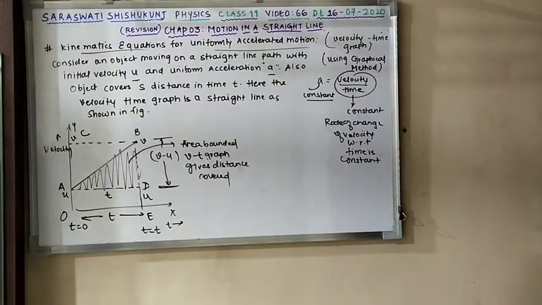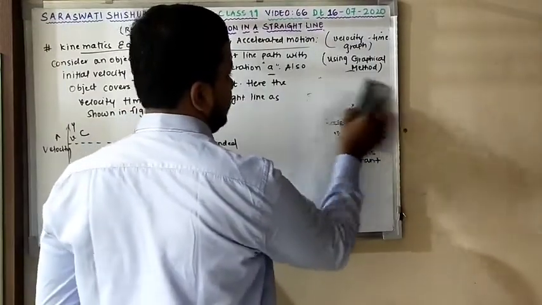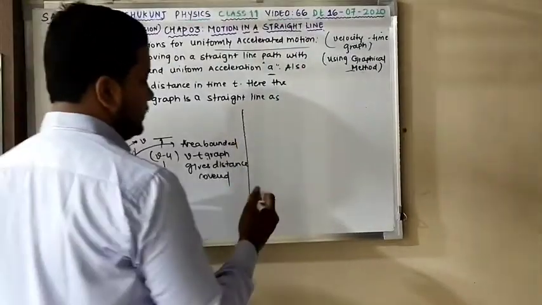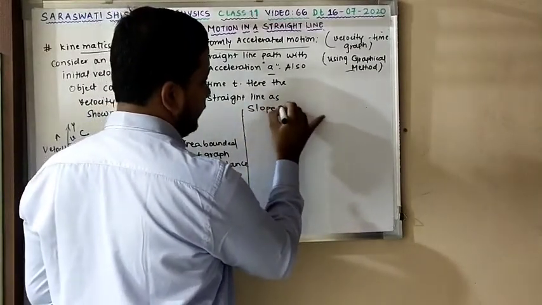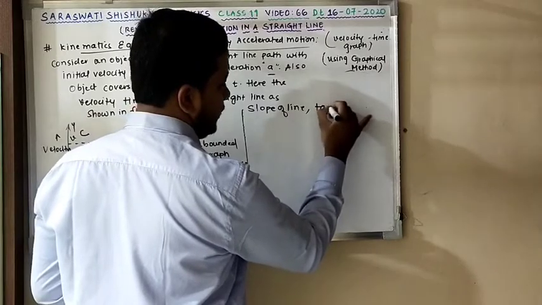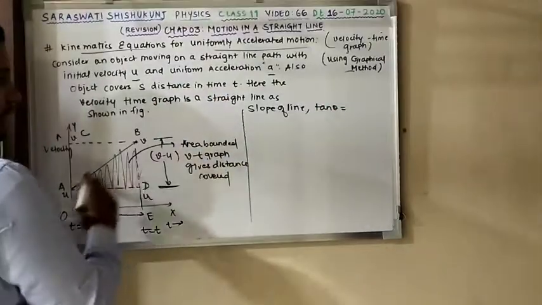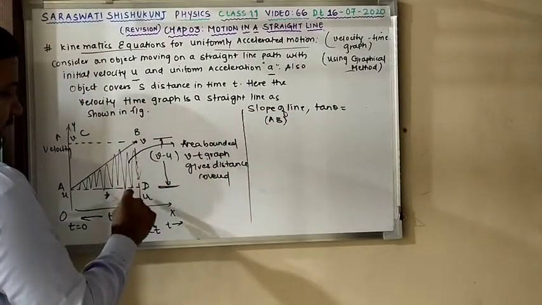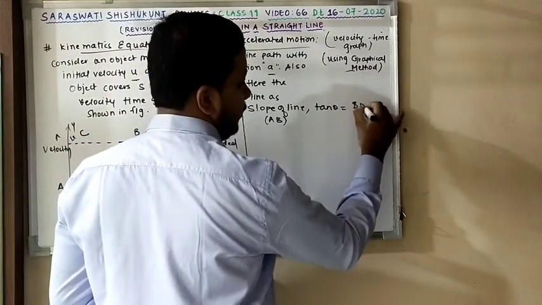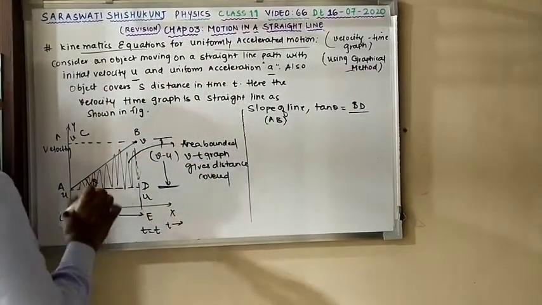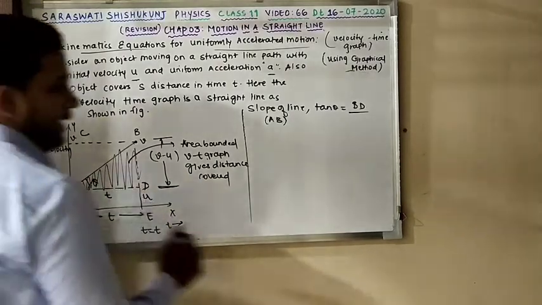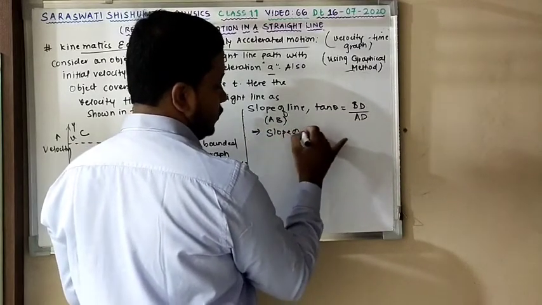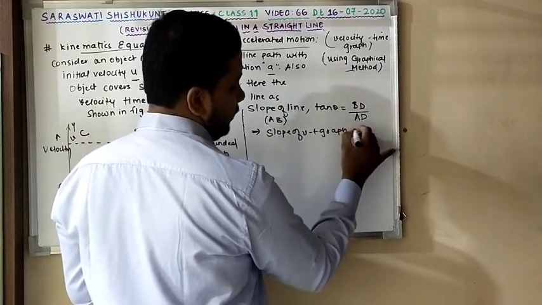For the first equation, you will notice that the slope of a line is determined by tan theta. This is the slope of the line AB, equal to tan theta, and tan theta is equal to opposite over adjacent. This is theta. The opposite side is BD and the adjacent side is AD, so I can write BD by AD. Now remember, the slope of the VT graph gives acceleration.